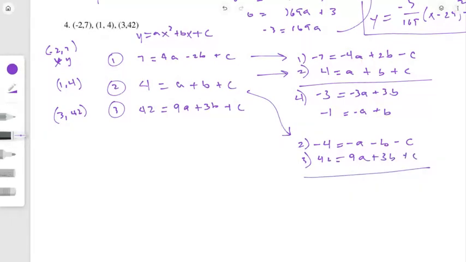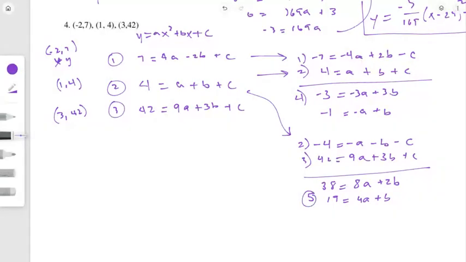So now when I add straight down, I get 8a plus 2b, no more c's, and with 38, 8, and 2, I can probably divide everything by 2 just to make my numbers smaller, but you can also just keep it. And I'll call it equation 5.